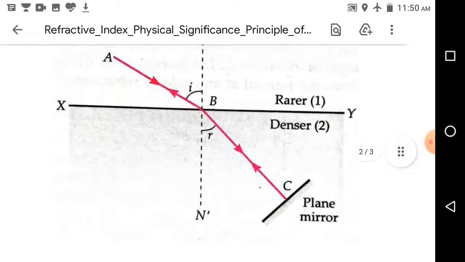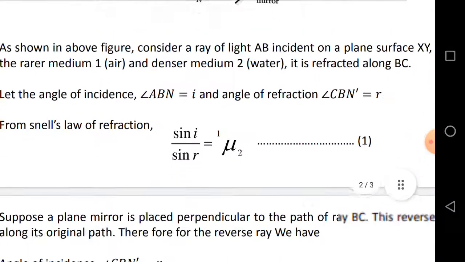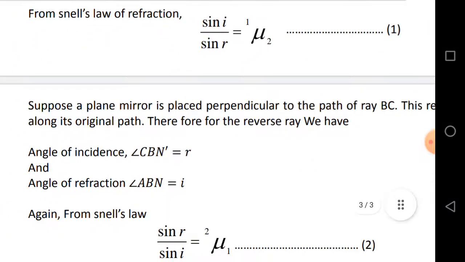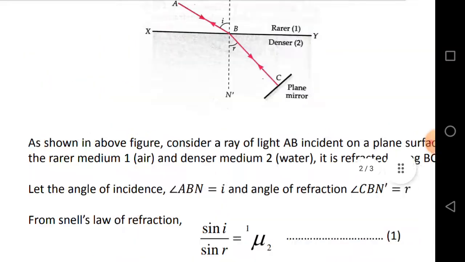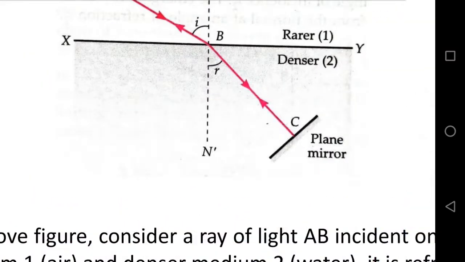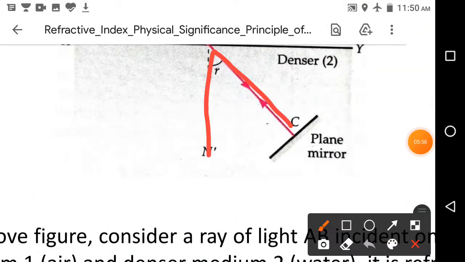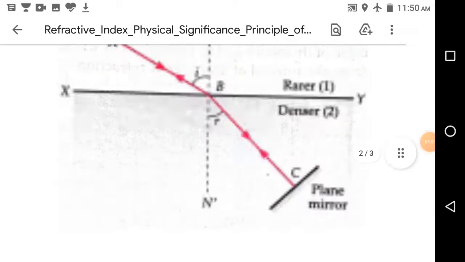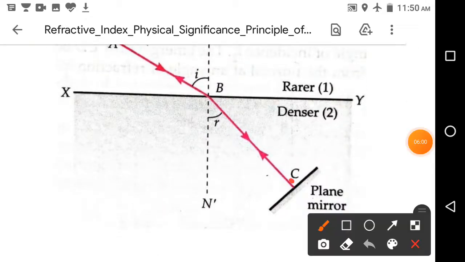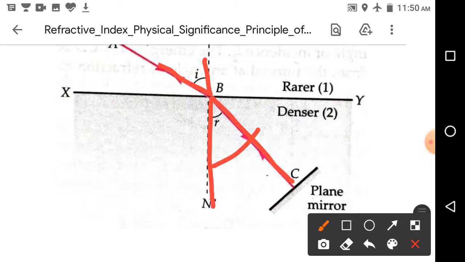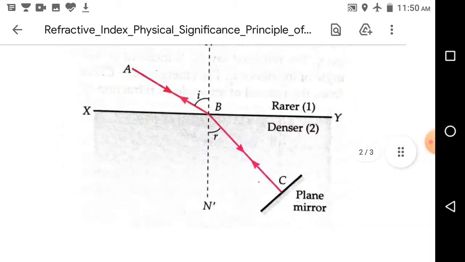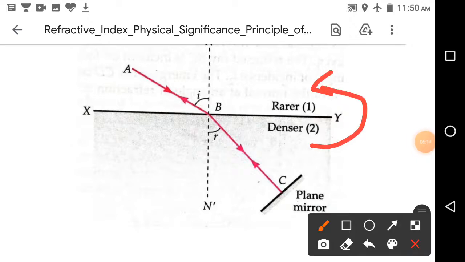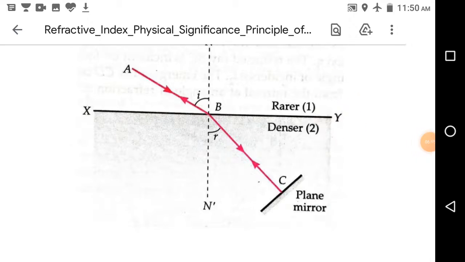So the angle r will become the angle of incidence, that is angle CB index, and i becomes the angle of refraction whenever the light travels from the second medium to the first medium due to reflection from the plane mirror.